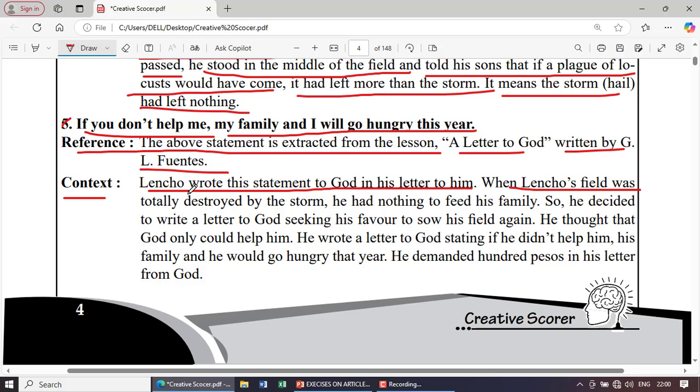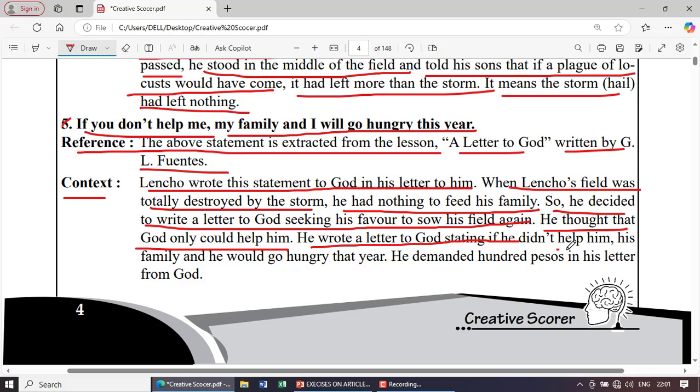When Lencho's field was totally destroyed by the storm, he had nothing to feed his family. So he decided to write a letter to God seeking his favor to sow his field again. He thought that God only could help him. He wrote a letter to God stating that if he didn't help him, his family and he would go hungry that year. He demanded 100 pesos in his letter from God.